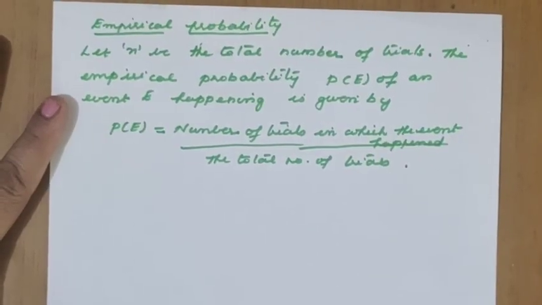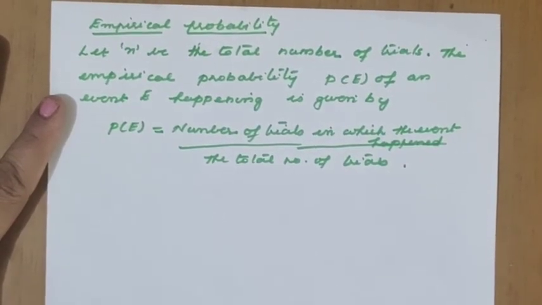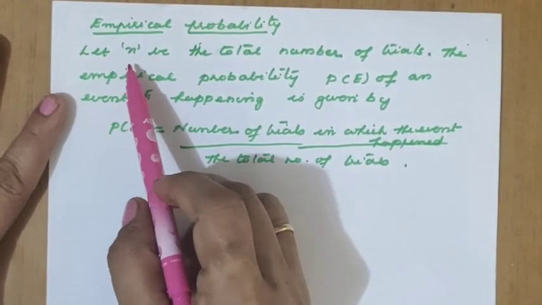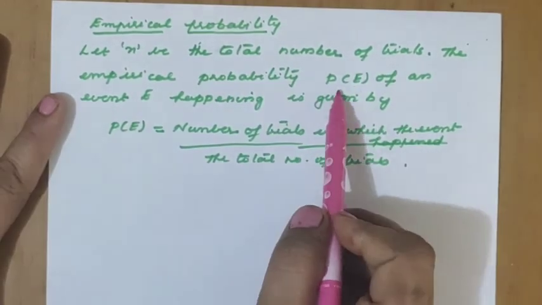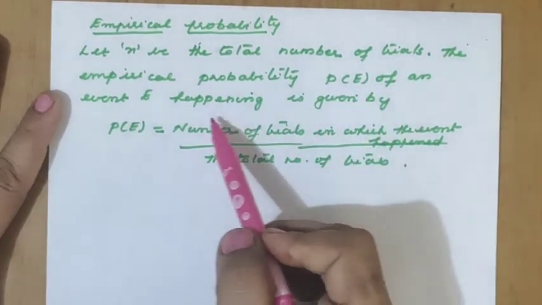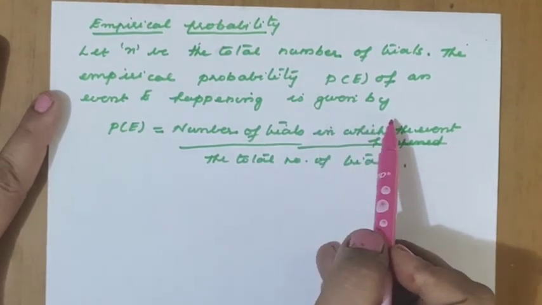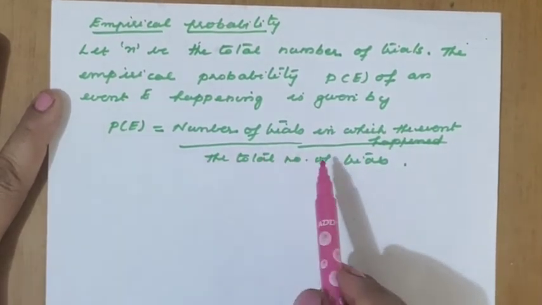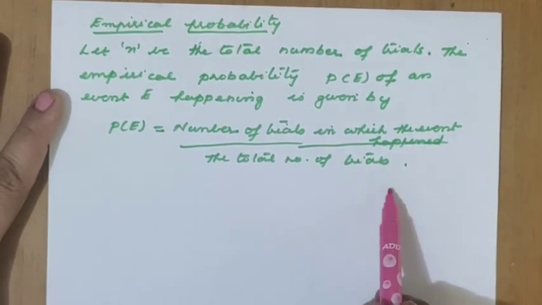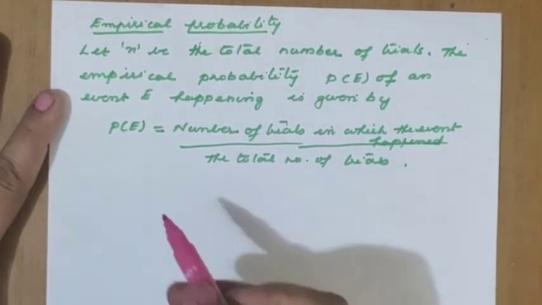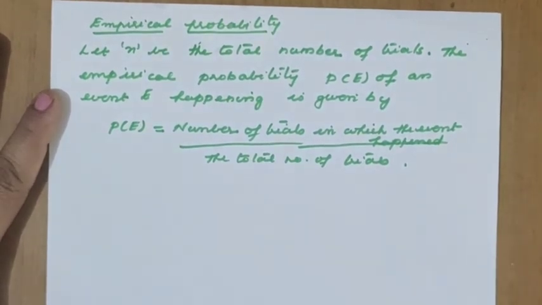I think you understood how to write the probability of an event using empirical probability. With that example, if we go through the definition once again, you can understand more clearly. Let N be the total number of trials. The empirical probability P(E) of an event E happening is given by P(E) equal to the number of trials in which the event happened divided by the total number of trials. I think the definition is now clear to you.